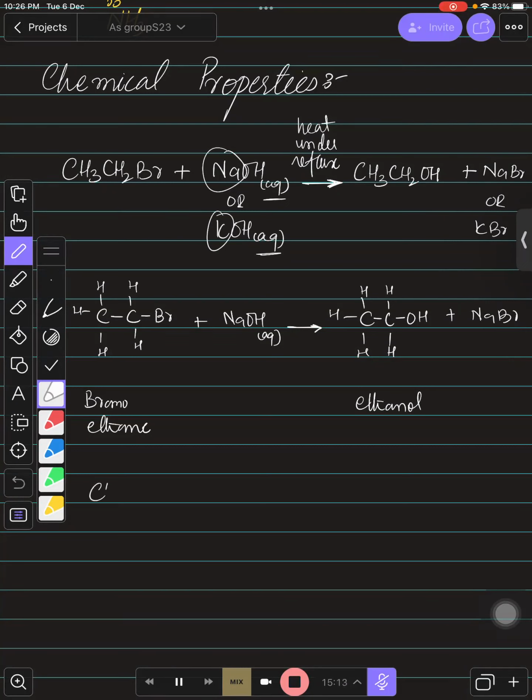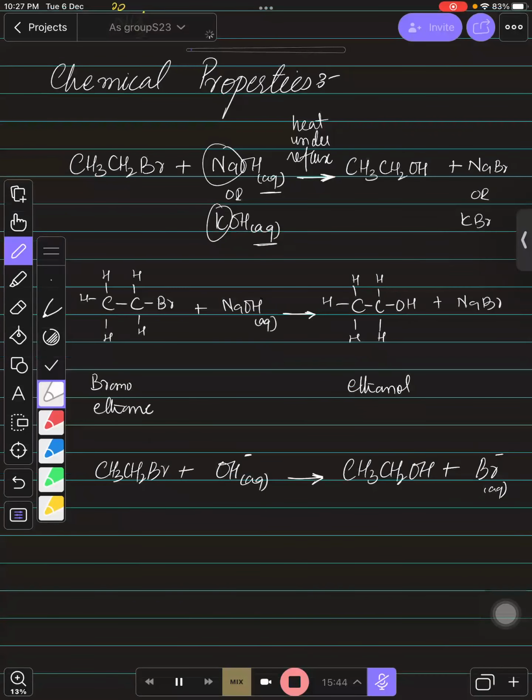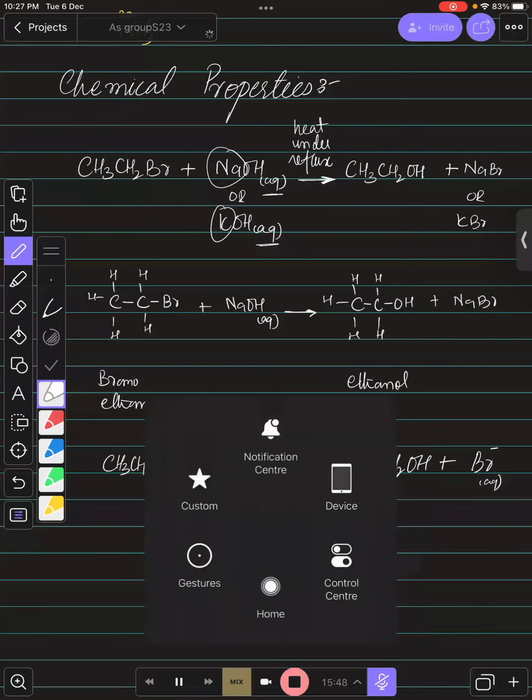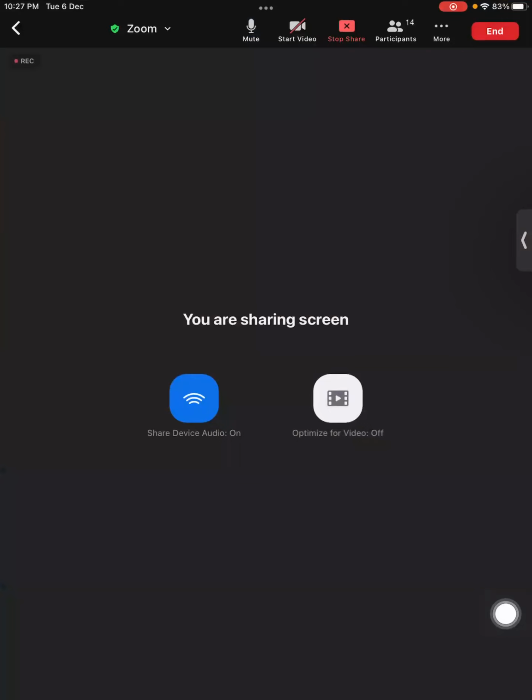अगर आप इसकी ionic equation लिखते हो, तो you can even write like this: CH3CH2Br is actually the compound, and the ion is hydroxide aqueous. अब इसके साथ आप सोडियम लगाओ या पोटेशियम, कोई फर्क नहीं पड़ता. आपके पास बनेगा क्या? इंपॉर्टेंट चीज है अल्कोहल, which we need to show. हमें अल्कोहल फॉर्मेशन दिखानी है, which is important. और ब्रोमाइड निकल जाएगा in the aqueous state. Is that right, every one of you? Yes, every one of you. Is that right? Yes, sir. Okay.